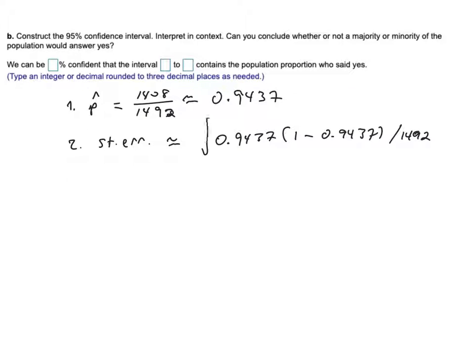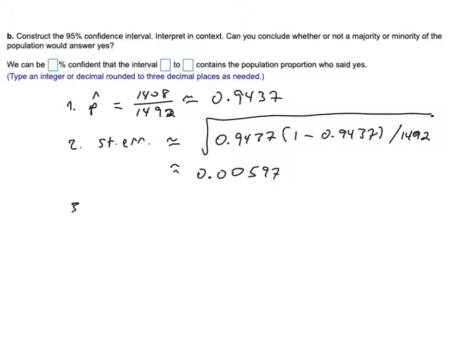And then for standard error, we have to take the square root of that whole final answer. And so that's a calculator thing. Make sure that you know how to do that on the calculator that you have for this class, so that you get the parentheses bound right and the square root in the right place. But hang on, let me do it real quick on my calculator. All right, so when I do it, I get, and again, I'll try to round this off to more decimal places than I know I need, just to make sure, but this is a very small number, 0.00597. So really very close to 0.006.